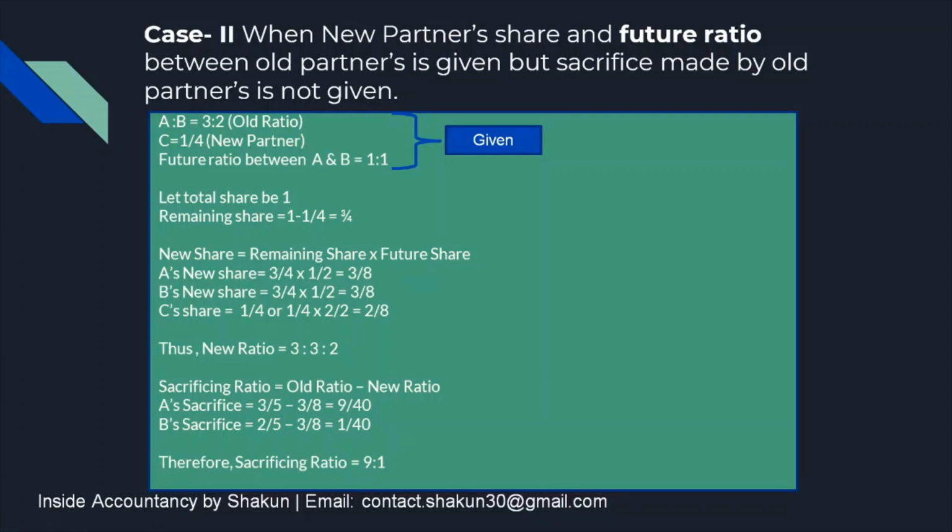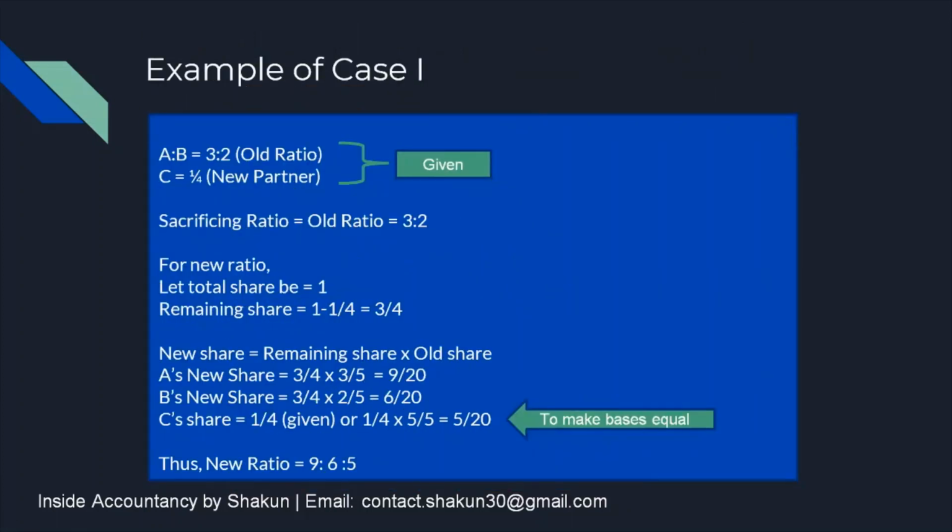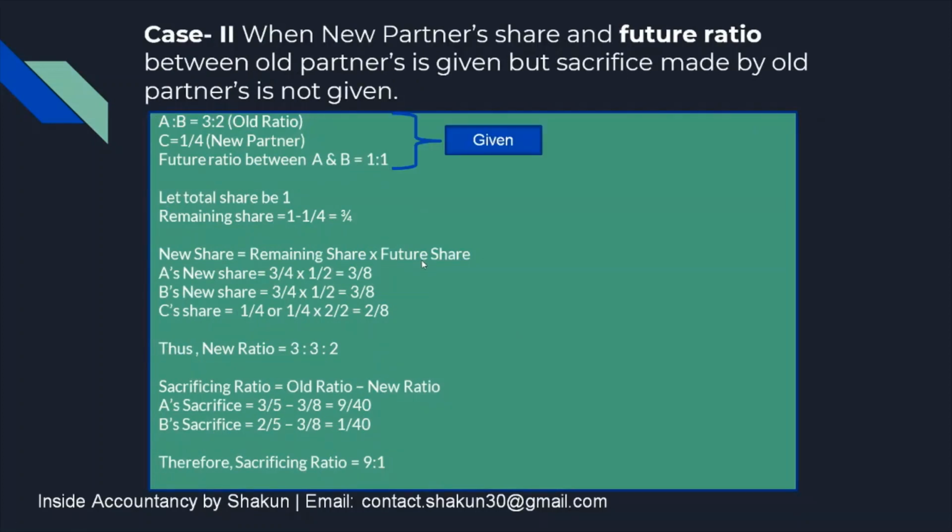I hope you understand. I'll just show it to you. This was case 1. In case 1, the remaining share was multiplied by the old share. Why? Because the future ratio here was not given. So we multiplied by the old share. But in case 2, according to the given items, we are multiplying the remaining share by the future share. So A's new share will be the remaining share 3/4 into the future share, that is 1/2, equals 3/8. B's new share will be, again, the remaining share 3/4 into 1/2, that is 3/8.